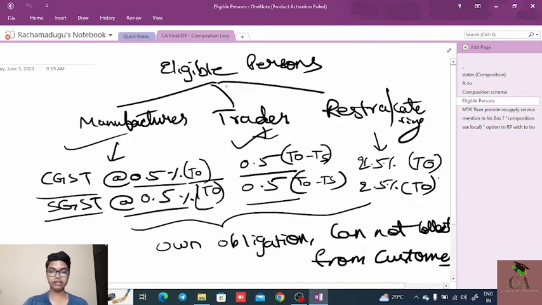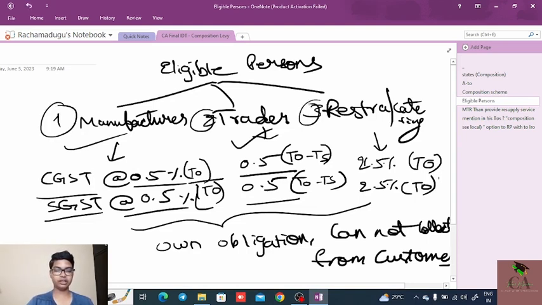Next one, eligible persons. The eligible persons are categorized into three categories. One is manufacturer, second one is trader, and third one is restaurant or catering services. A manufacturer needs to pay GST on the aggregate turnover, that is total turnover, at the rate of 0.5% CGST and 0.5% SGST. Next, a trader is liable to pay GST at the rate of 0.5% CGST and 0.5% SGST only on the total turnover.